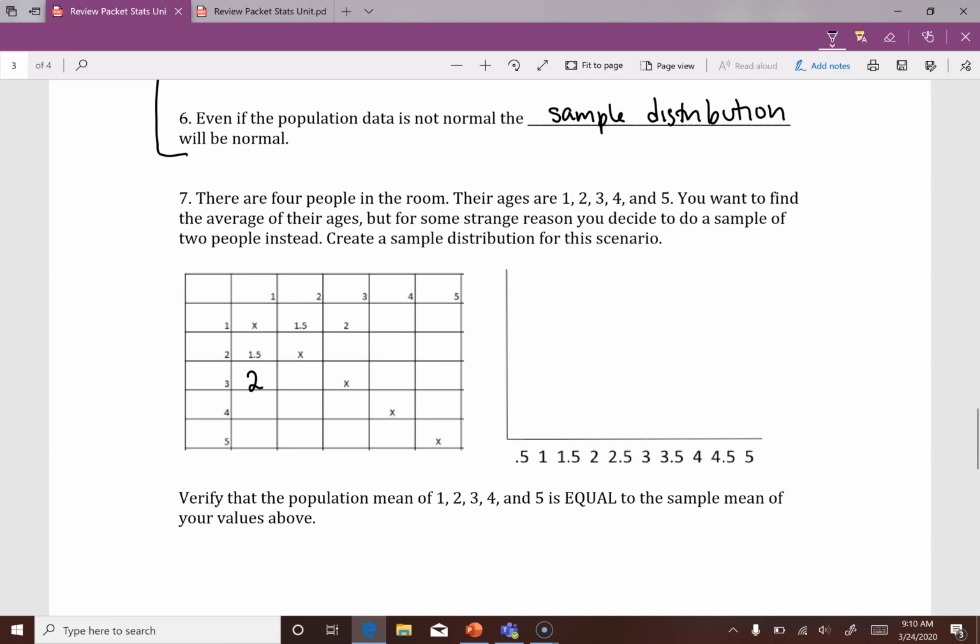Then you go and you average a person with age 1 with age 4. 4 plus 1 is 5. 5 divided by 2 is 2.5. Okay, so you've averaged those 2 individuals.